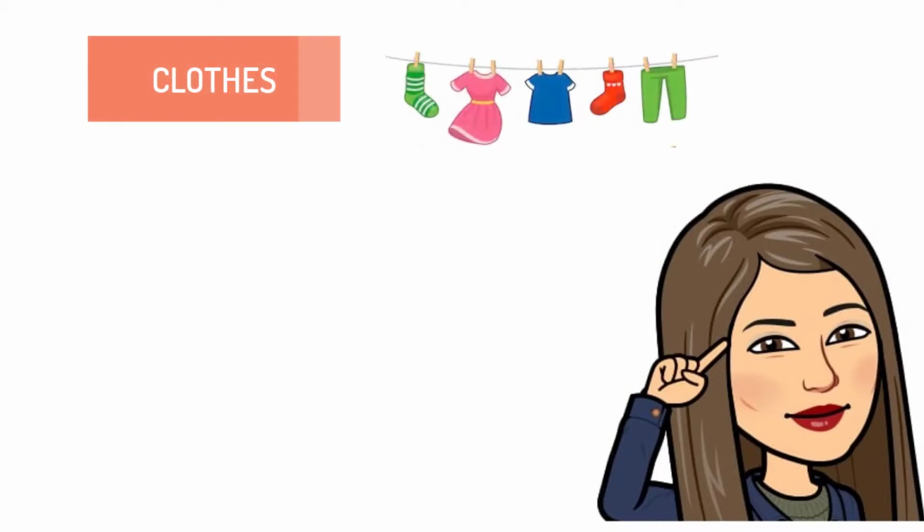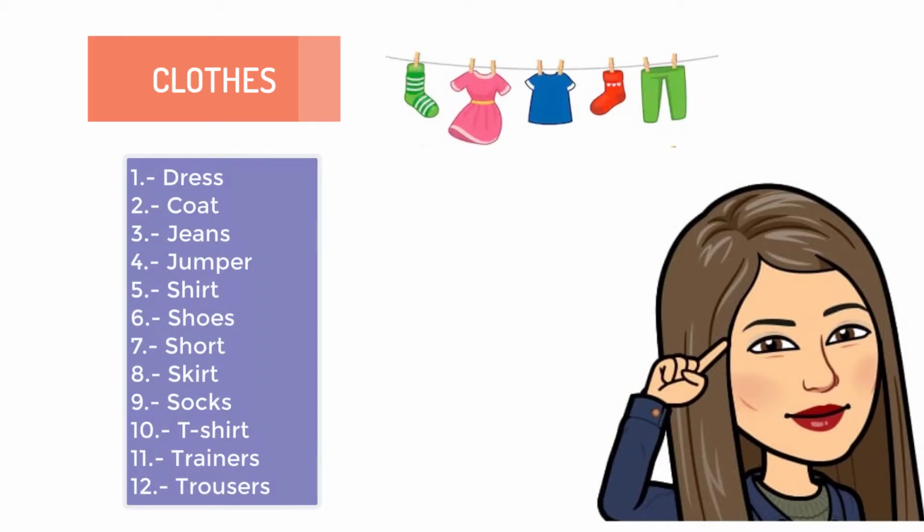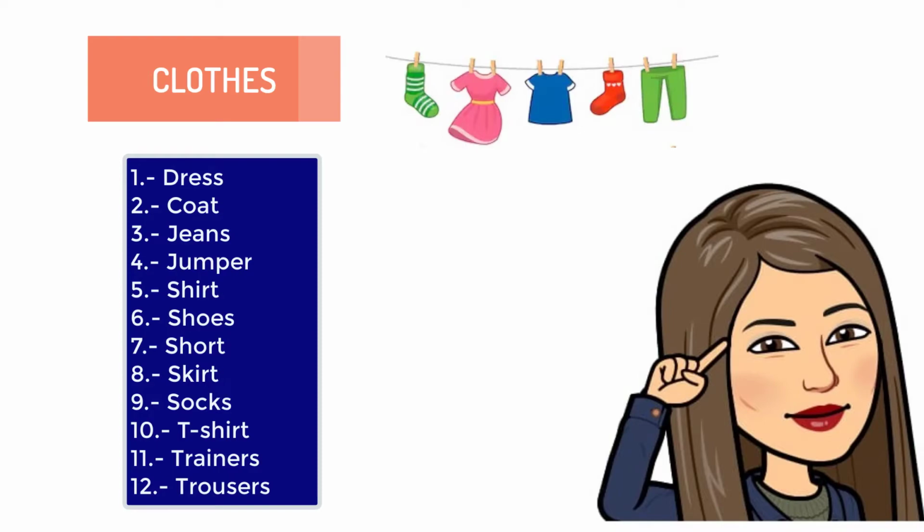And the last content of the unit was the vocabulary that in this case is related to clothes. Okay? The words that we learned in this unit were dress, coat, jeans, jumper, shirt, shoes, shorts, skirt, socks, t-shirt, trainers, and trousers.